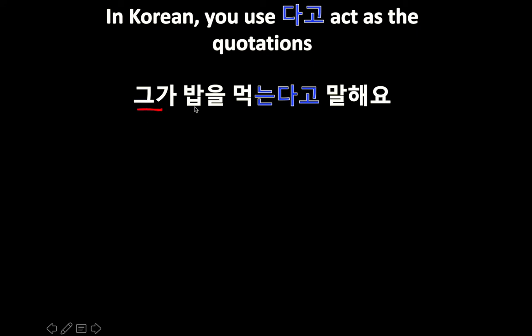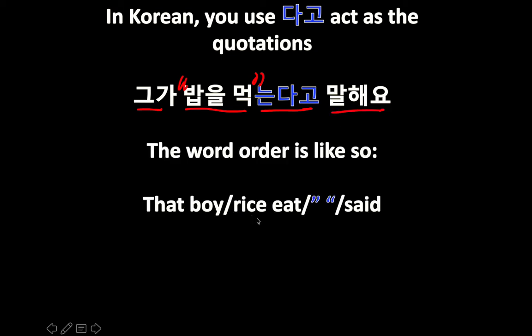You say 그가, that boy. 밥을 먹, that means eats rice. 는다고, no meaning at all. It just means there's a quotation marks here. And 말해요, said. Okay? That's the literal direct translation of the word order. But the best translation, of course, is that boy says, 말해요, he eats rice.